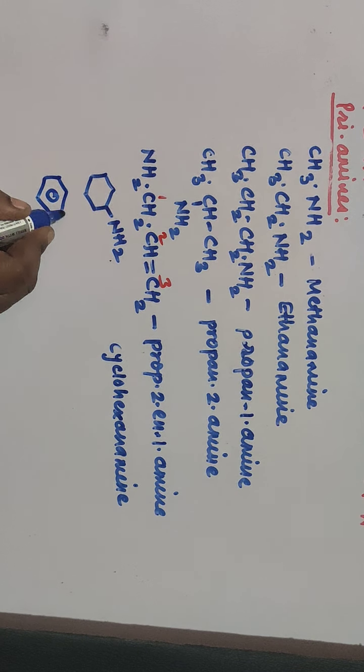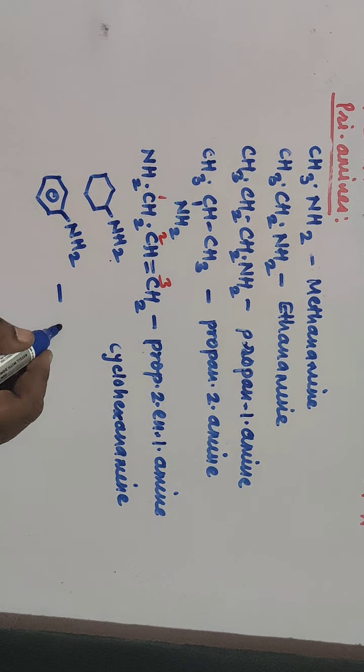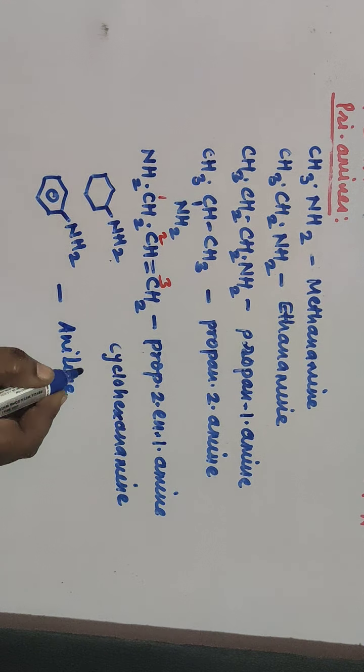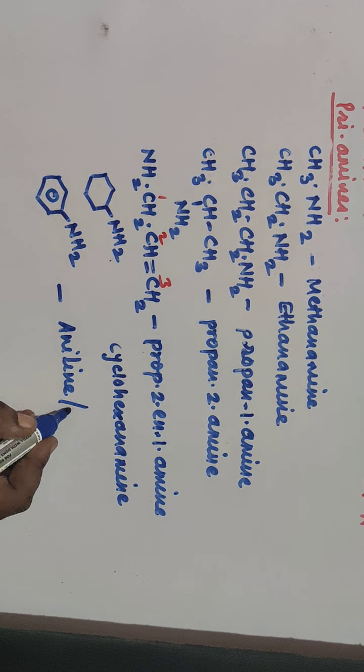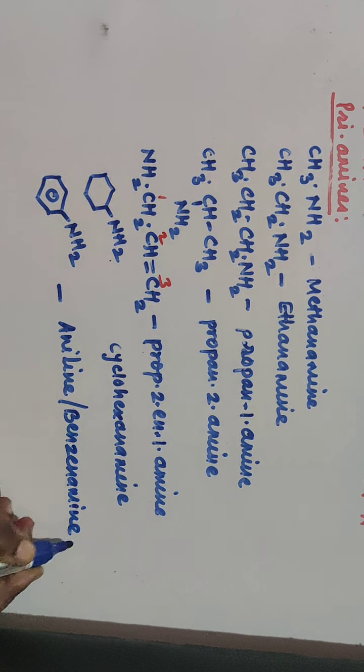This is benzene with NH2. Here the name aniline is accepted. I told you at the time of the common system of nomenclature that aniline is accepted in both the IUPAC system as well as the common system, but the other name is benzenamine, where the E gets changed to amine.